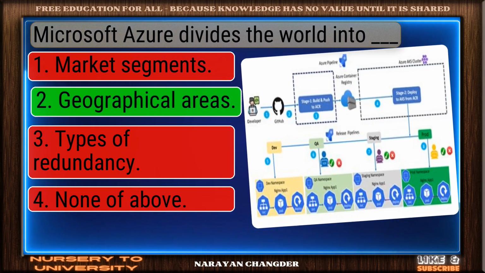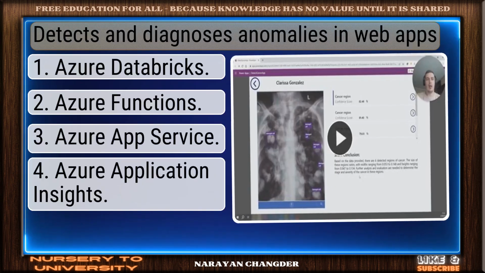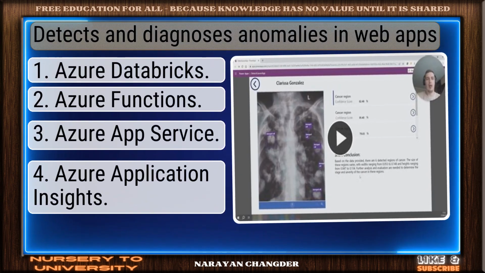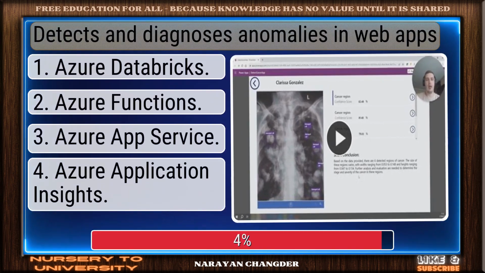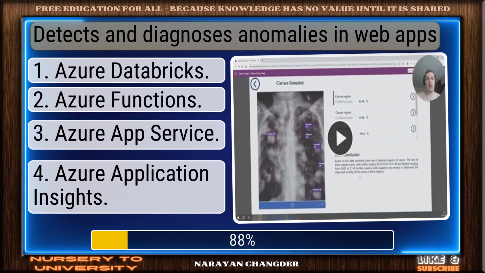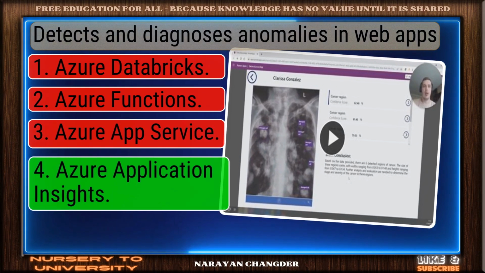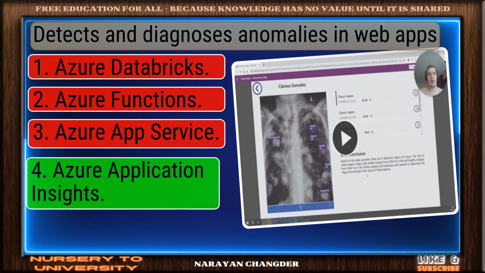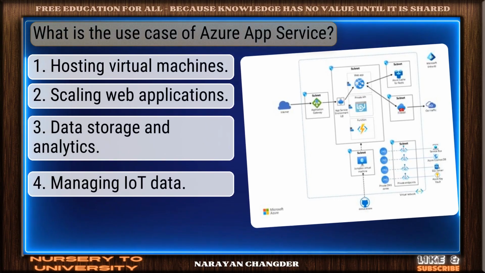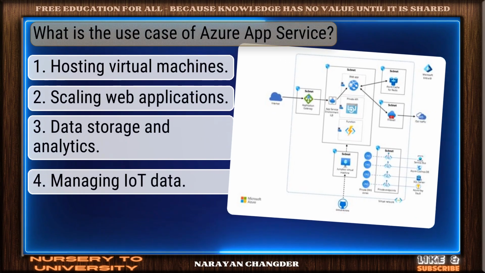Valid point. Geographical areas is true. Question number 54. Detects and diagnoses anomalies in web apps. Great thinking. Azure Application Insights is the right choice. Question number 55. What is the use case of Azure App Service?